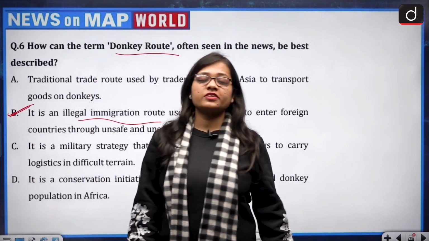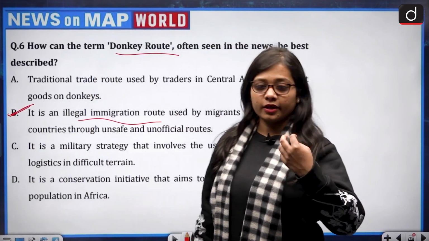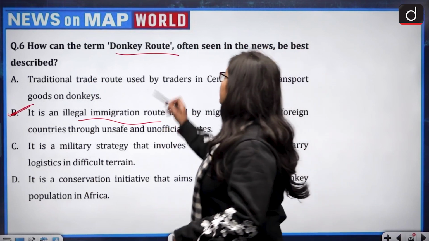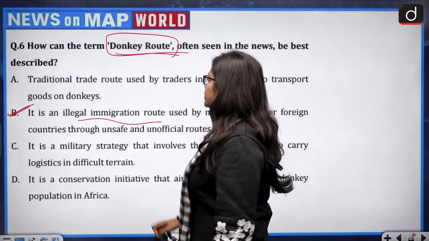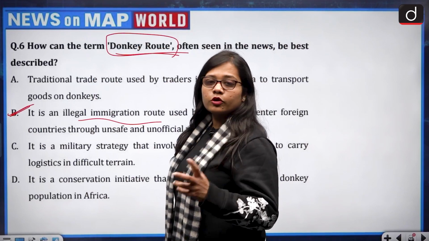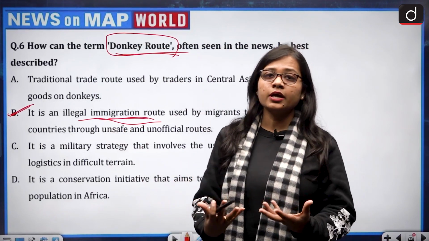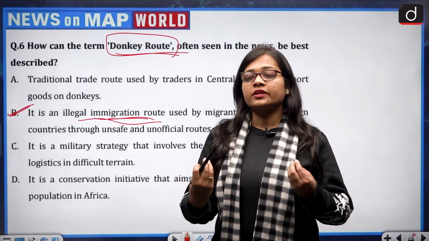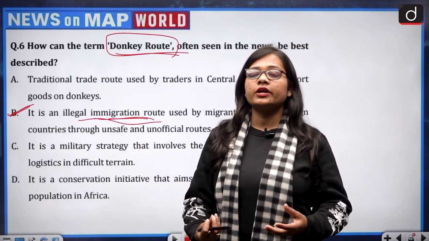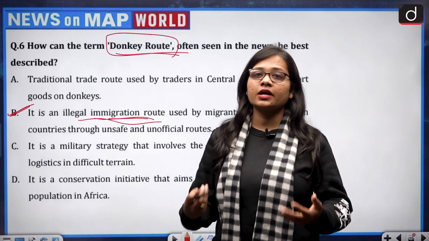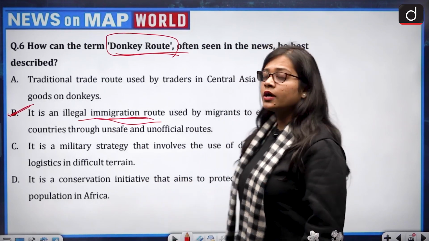If you have seen the movie Donkey, then it exactly depicts how the term donkey route works. So donkey route is basically followed by illegal immigrants who want to enter some foreign country but do not have the proper and legal visa or the documents to enter. So they follow the unofficial and illegal ways to enter a country.